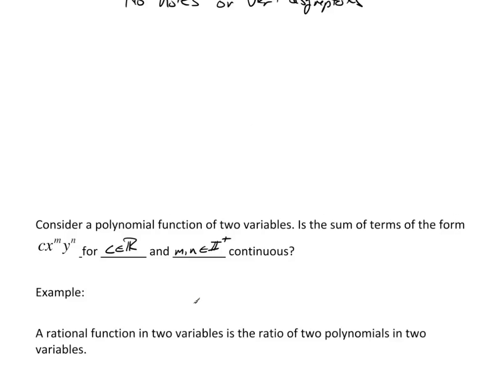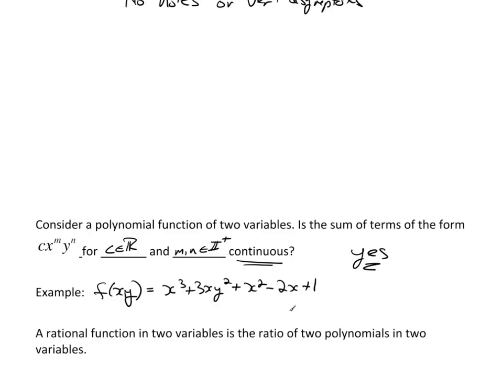Are polynomial functions of this form continuous, such as, for example, f of xy equals x cubed plus 3xy squared plus x squared minus 2x plus 1? Is this going to be continuous? And the answer is, well, yeah, it is. It's continuous for all xy, just as it is in 2 space.